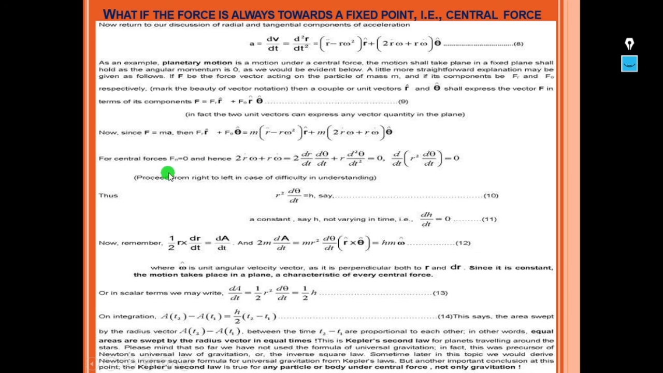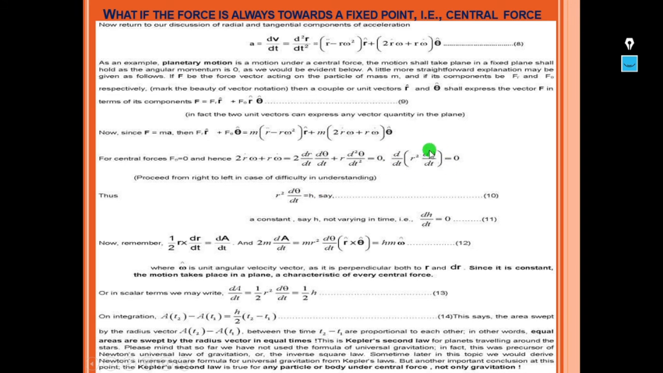So for central forces, what happens? F theta is equal to 0. Hence this term becomes 0. That is, 2 r dot omega plus r omega dot, which when we write it out is 2 dr by dt into d theta by dt plus r d square theta by dt square, is equal to 0. This can also be written as d by dt of r square into d theta by dt is equal to 0. So thus r square d theta by dt is equal to some constant h, say.